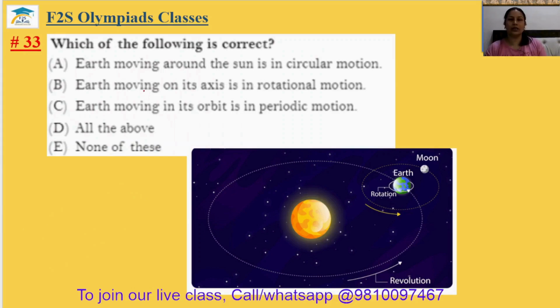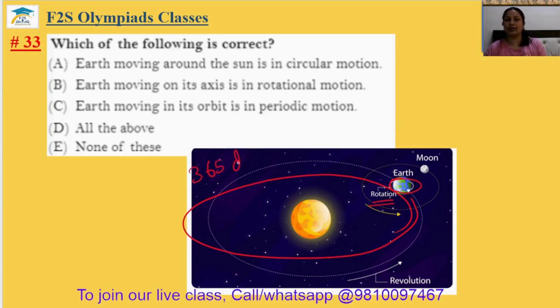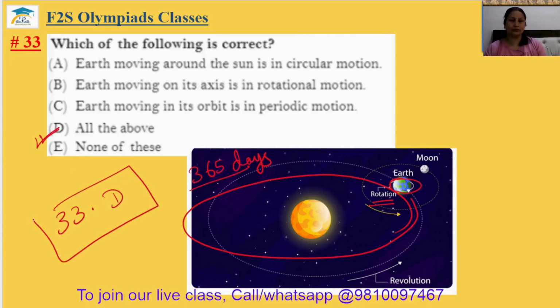Question number 33. Which of the following is correct? Earth moving around the sun is the circular motion. Yes, this is the circular motion. Earth moving on its axis is the rotational motion. Yes, this is the rotational motion. Earth moving on its orbit is the periodic motion. Yes, in this orbit at a fixed distance, every 365 days it repeats its motion. So that's why it is periodic motion also. Answer will be all of the above. 33 answer will be your D.